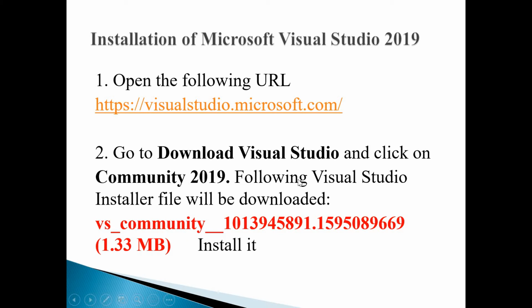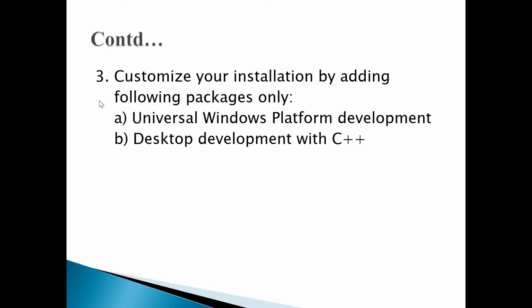So follow these steps. You will require the Visual Studio installer of the Community Edition. If you go for Enterprise, it is not free. Download this installer and just install it with default actions. You will have to go next and next. Don't change anything, and then, very important, customize your installation by adding only the packages we require for C++ development or MPI program development.